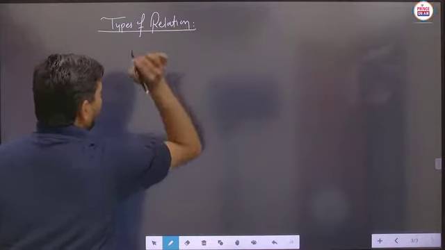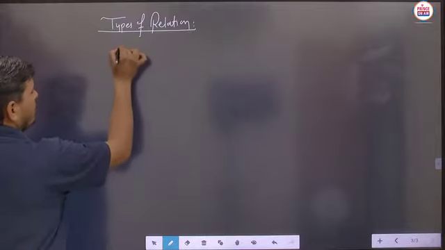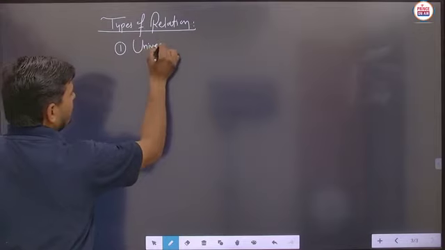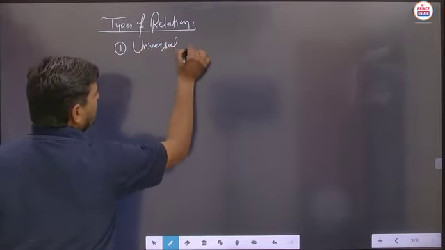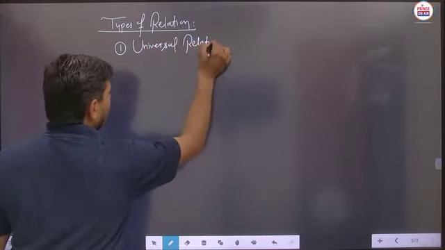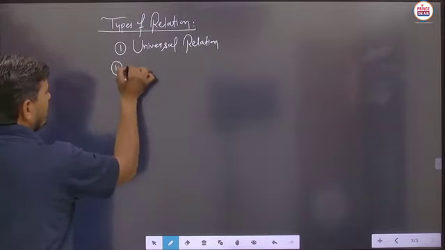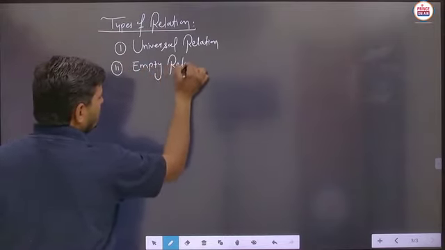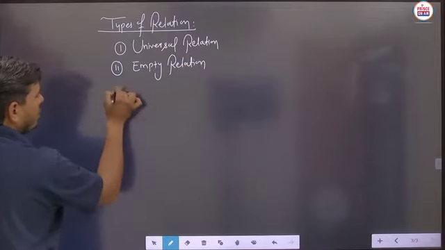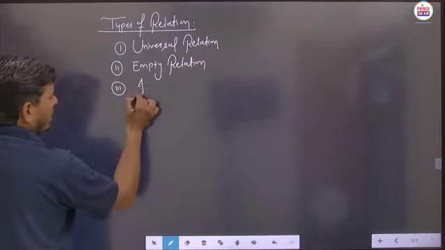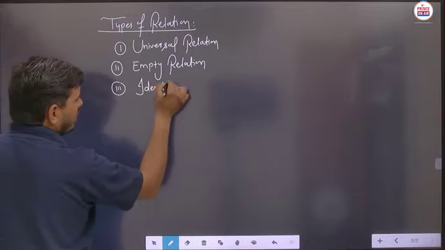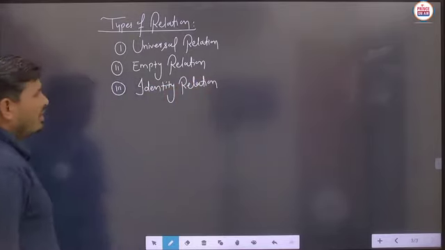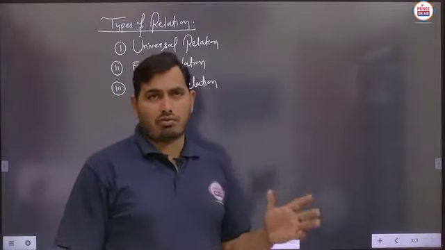Basically, the very first relation is known as the universal relation. Is it clear? Next, the second type of relation is the empty relation. The third type of relation is the identity relation. Students, these relations are somewhere not mentioned, but we have to know this.